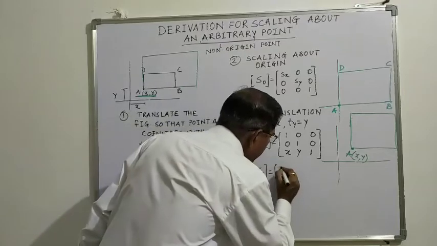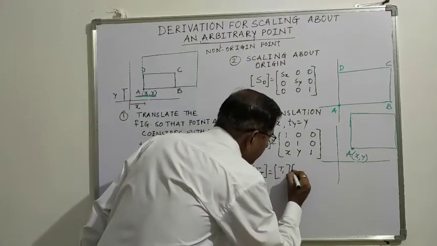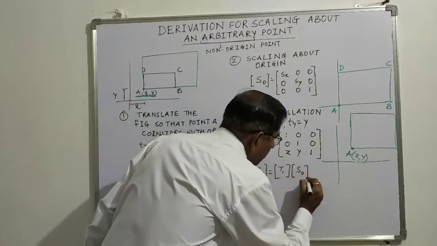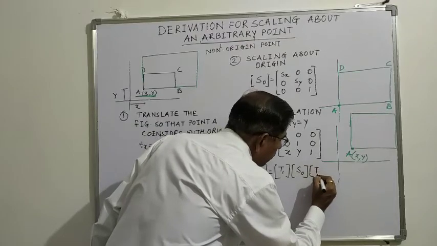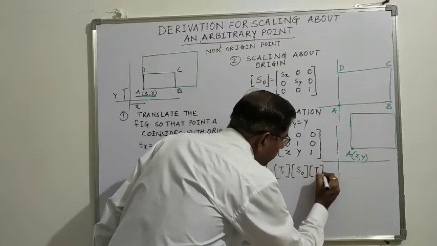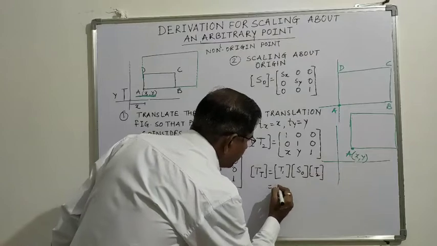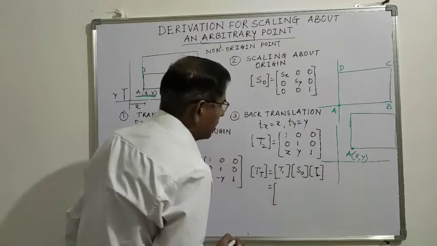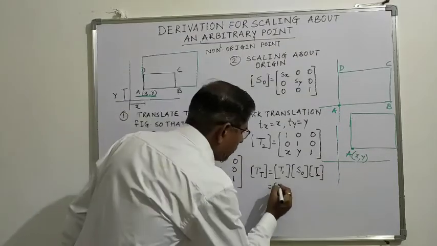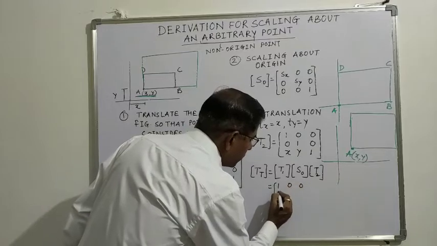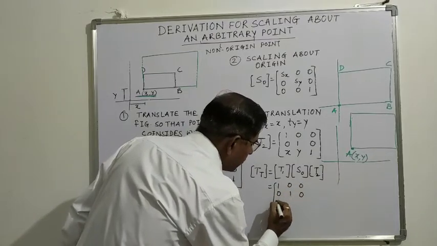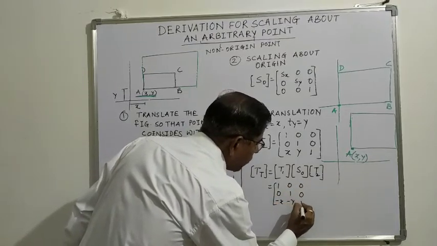So that is T1 multiplied by SO multiplied by T2. So what is T1? T1 is our 1 0 0, 0 1 0, minus x, minus y, 1.